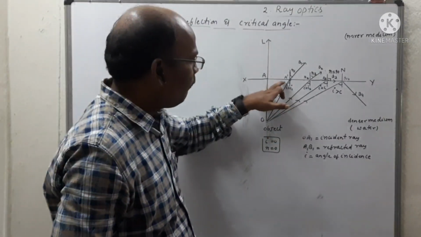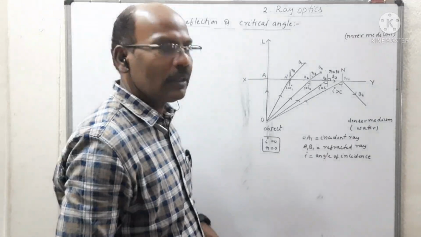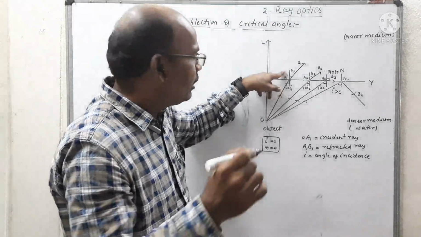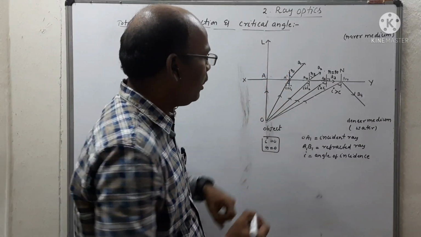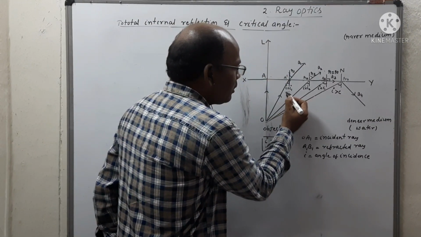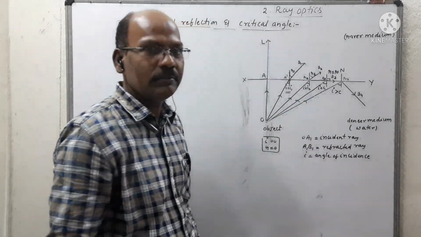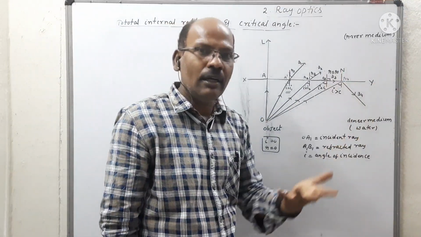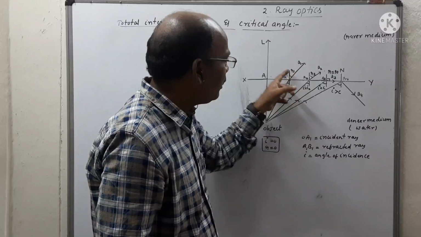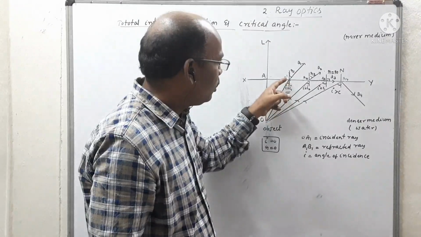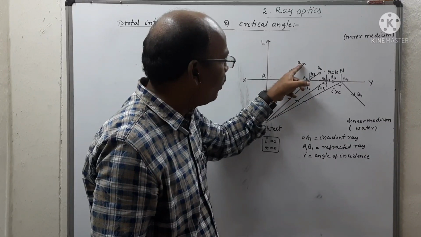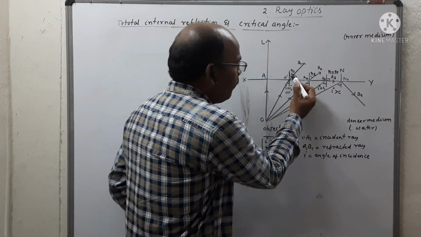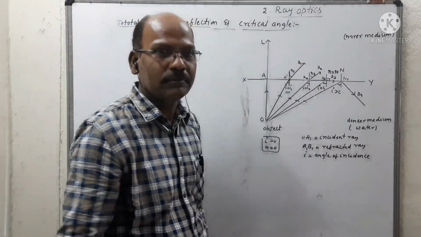Coming to the first point. Suppose the light ray OA1 is incident on the normal with an angle of incidence i equal to i1. When light ray travels from denser to rarer, definitely it bends away from the normal. So the refracted ray A1B1 is away from the normal, making an angle of refraction r1.